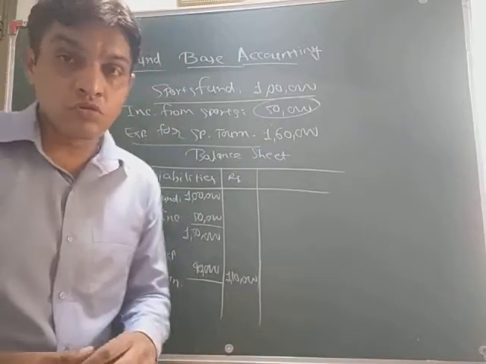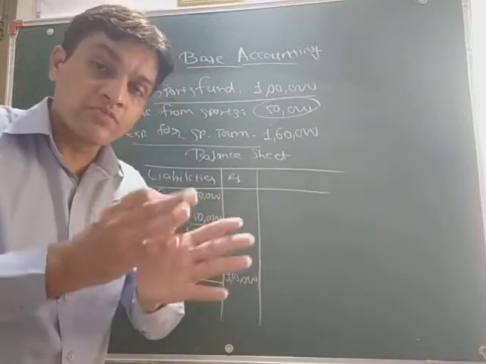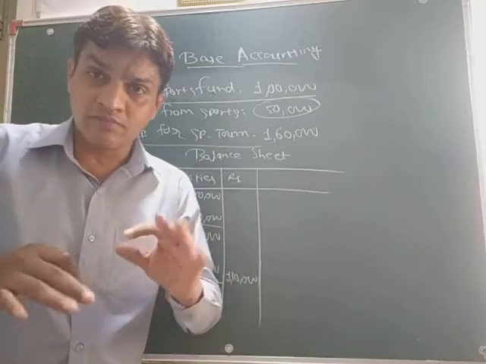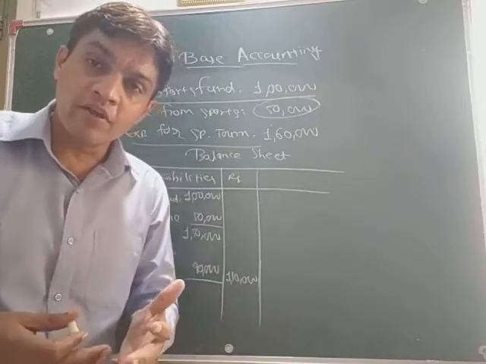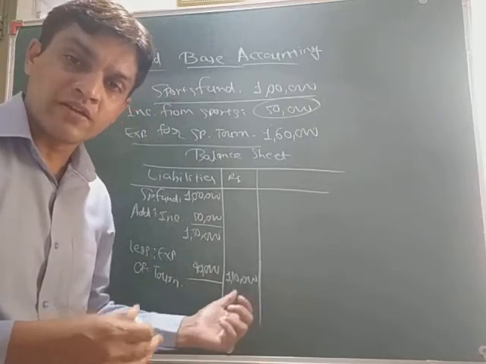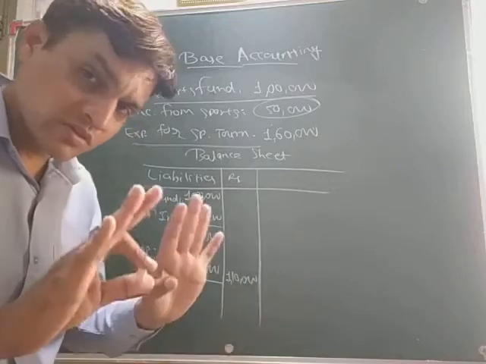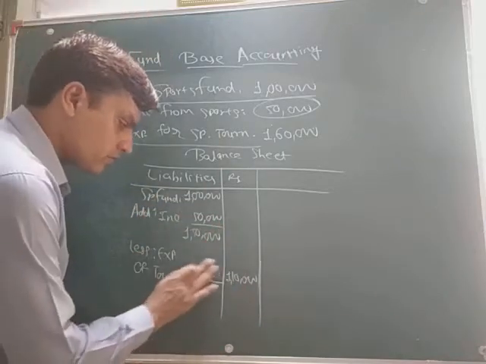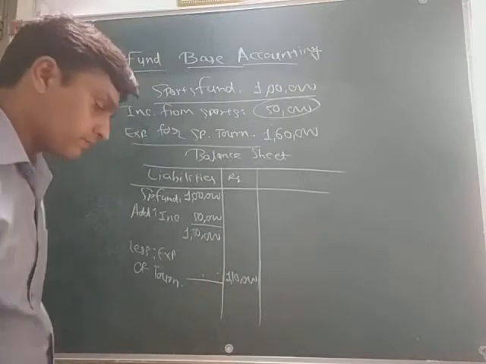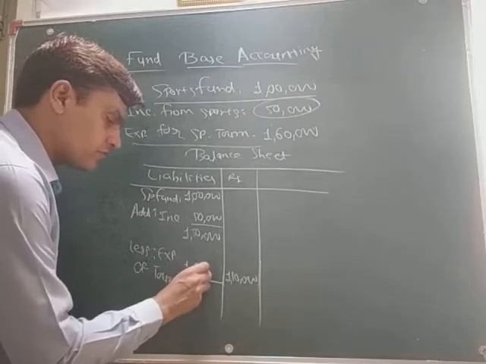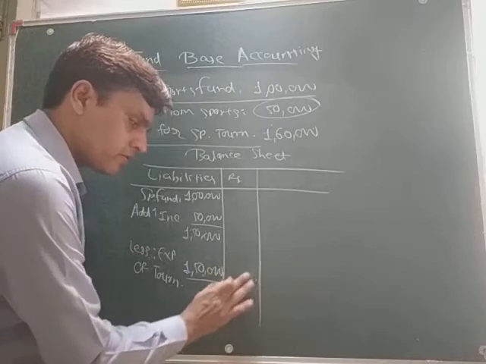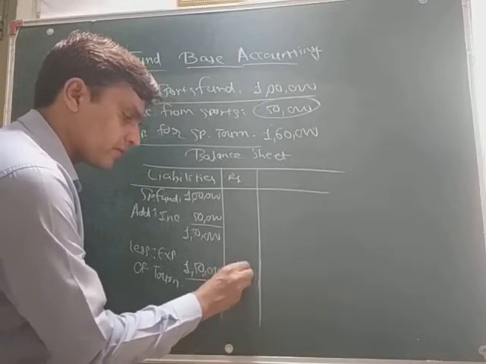Okay. So we can't deduct the whole expenditure from the amount because it is more, and we cannot get a negative value. Okay, because this is not mathematics. So we can't use the minus value here. So what we have to do? Just see that we have to write the same amount which is of the whole fund. So we will write here 150,000. Okay, so 150 minus 150, that would be nothing. So we have to write here nil.